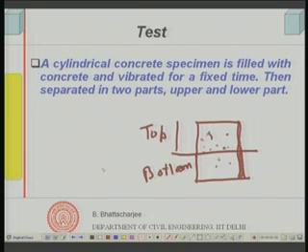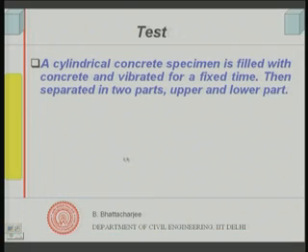Then what you do? You measure the proportion of quartz aggregate in the upper half, and the proportion of quartz aggregate in the bottom portion. So, you measure the proportions of aggregate in two halves.